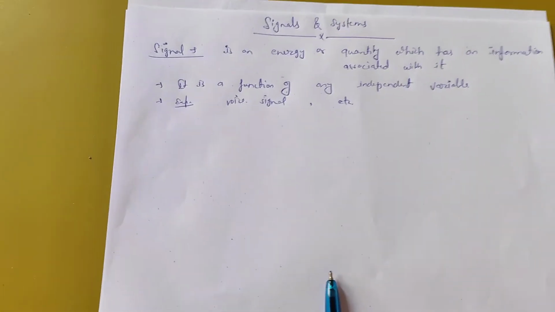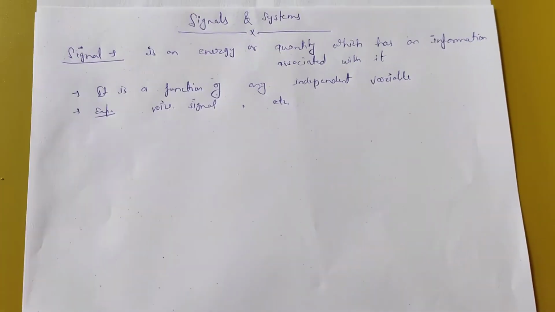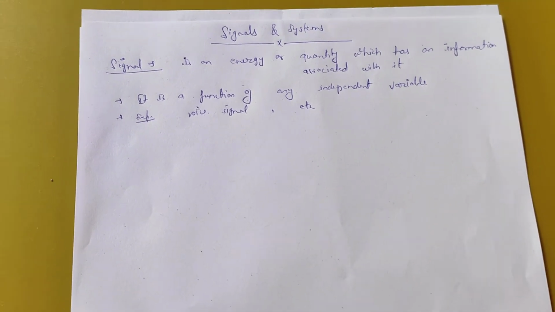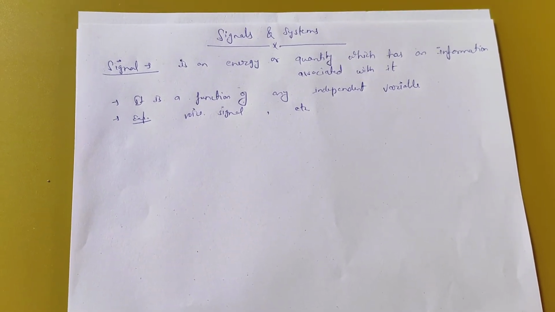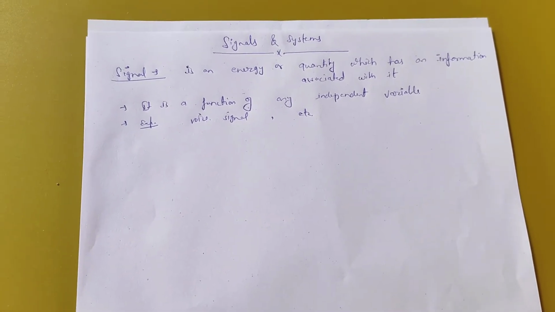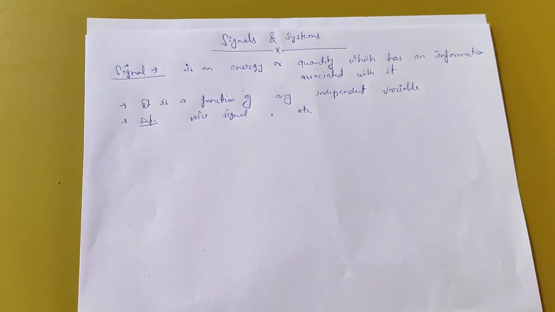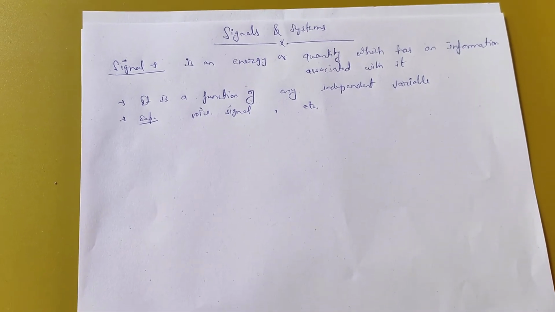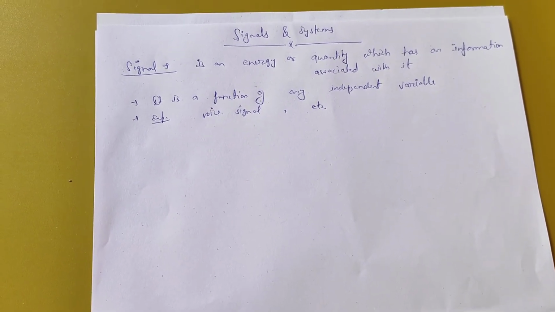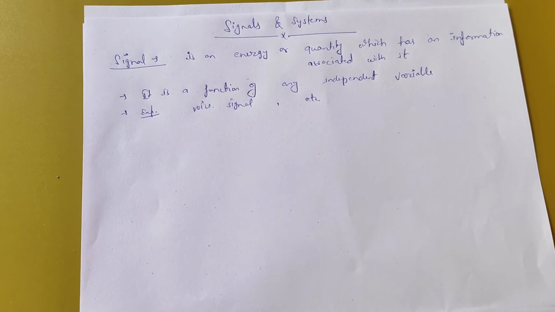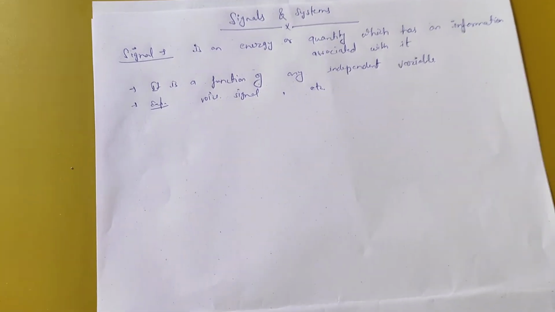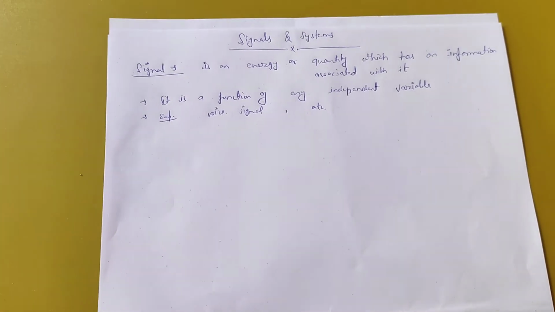What is a signal? A signal can be defined in such a way: a signal is an energy or quantity which has information associated with it. Anything can be a signal. Like I am speaking, so my voice is a signal because it carries information with it. Voice signal, audio signal, there are so many signals. And the main thing is that a signal is a function of an independent variable that can be time.